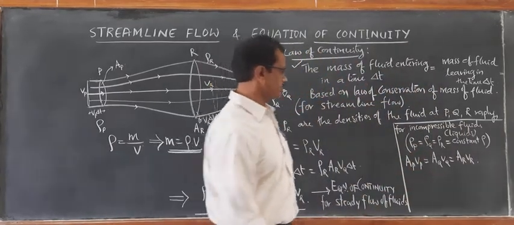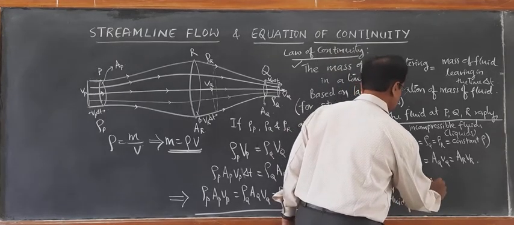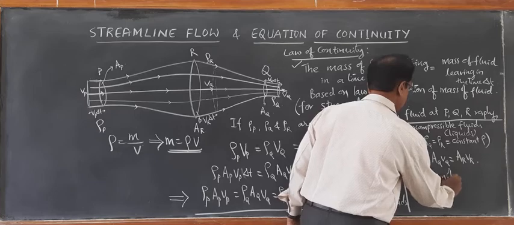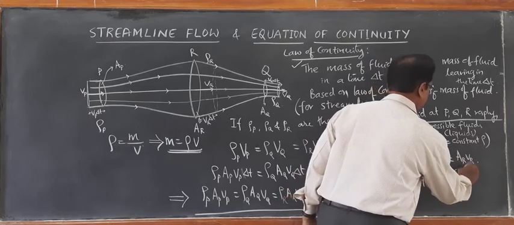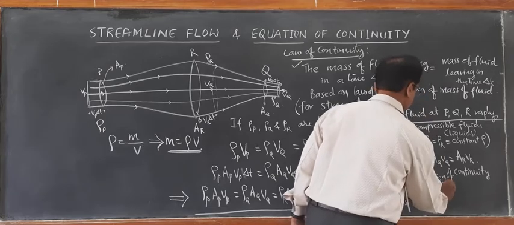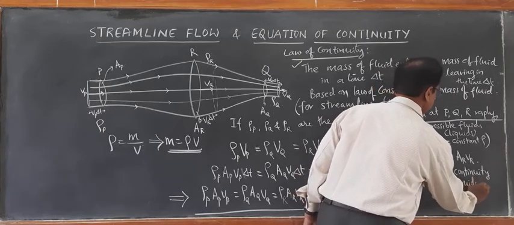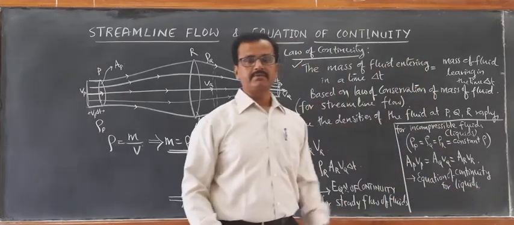This becomes the equation of continuity for liquids which are incompressible.